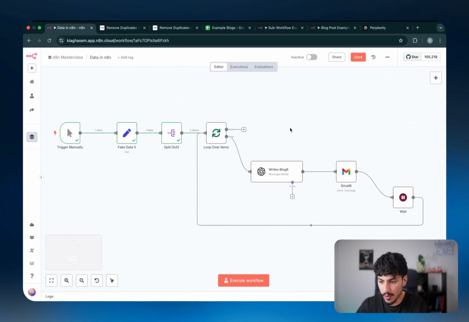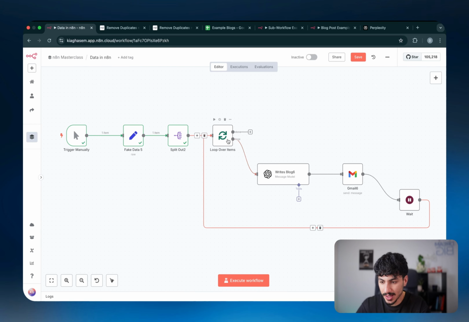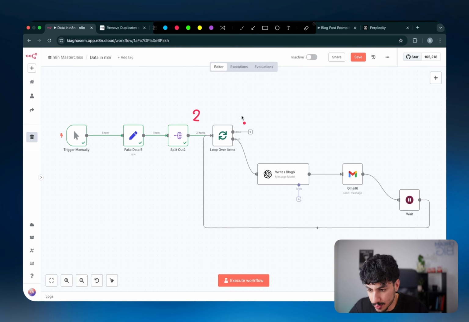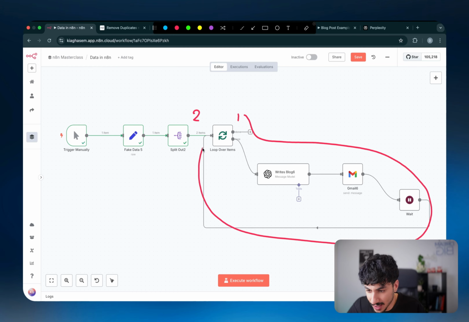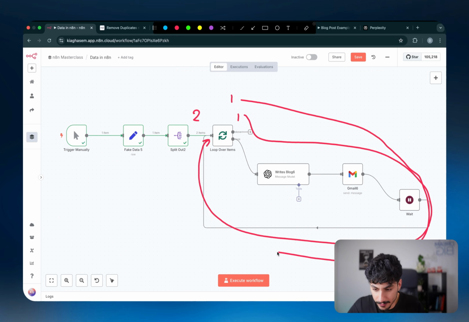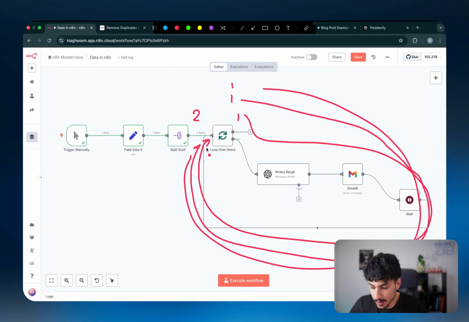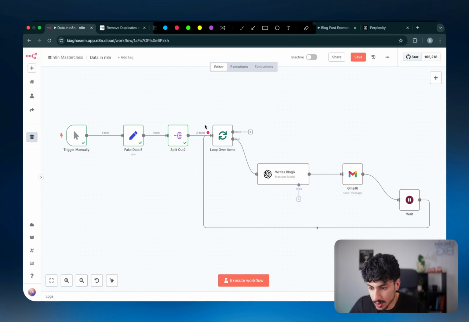Now, what the loop over items node actually does is that it allows you to separate each of these items and have them go one by one. So let's say there's 2 items up here, it will just grab one of them, go through the rest of the flow, and then it will come back to the loop over items. And then it will grab the second one, go through the rest of the flow. And then if we have 3, it will grab the third one and 4th one and 5th one and so on after that, until eventually it's gone through all of the items one by one. And once all of them went out, it continues from this branch.